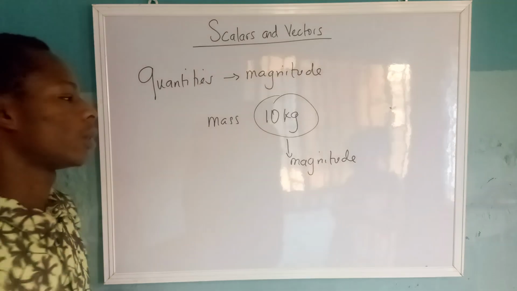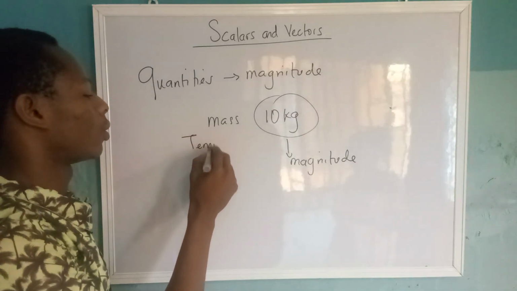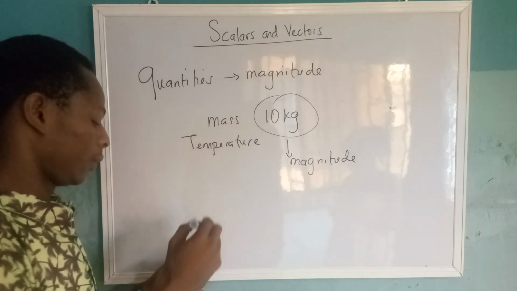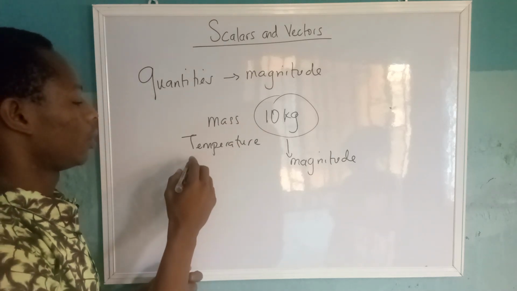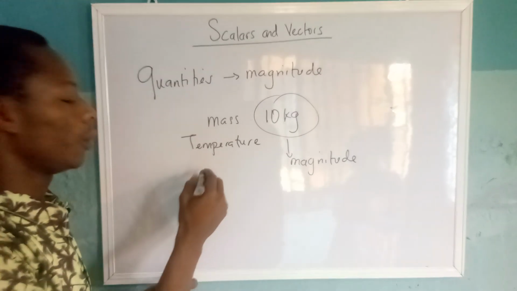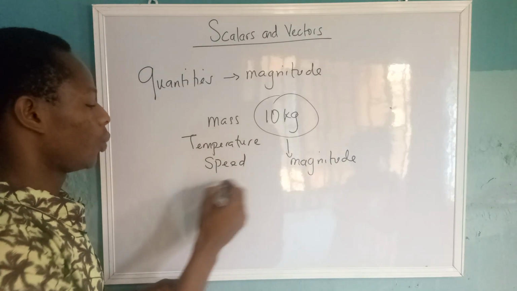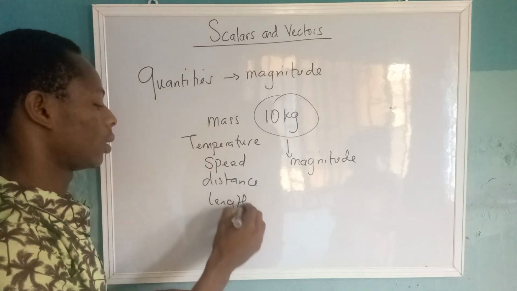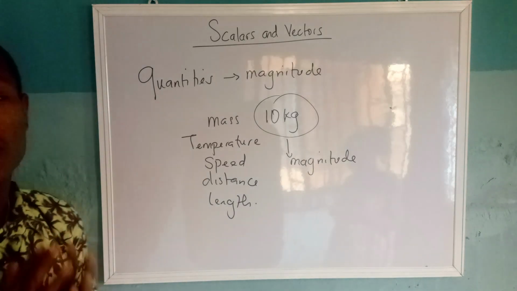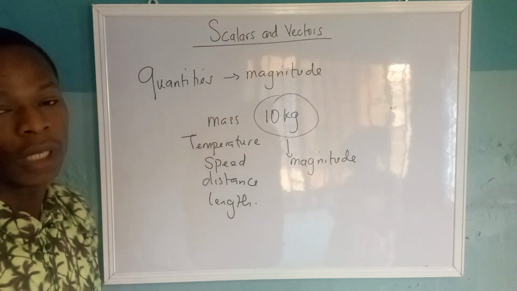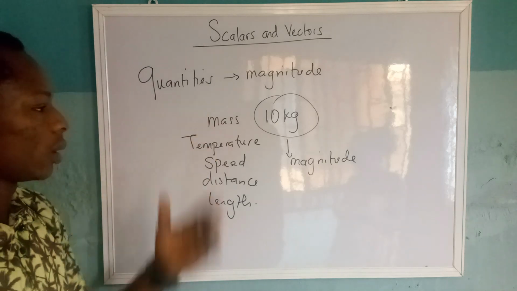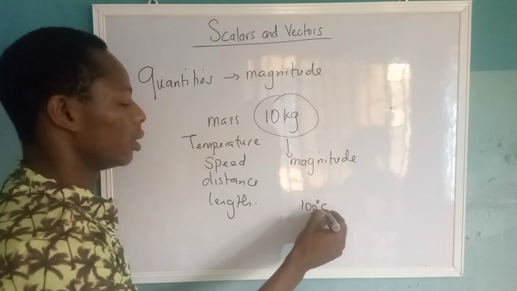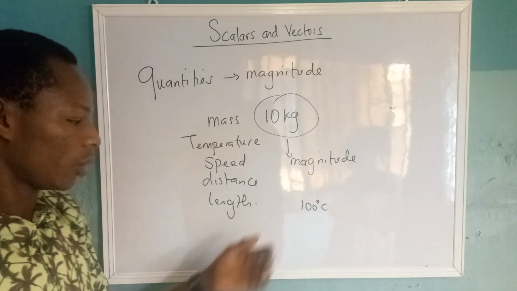Other examples of scalar quantities we have are temperature, speed, distance, and length. Okay, all these do not have any form of direction attached to them. So mass is scalar, temperature is scalar. Temperature you can only have something like 100 degrees Celsius. There's no direction attached to temperature.